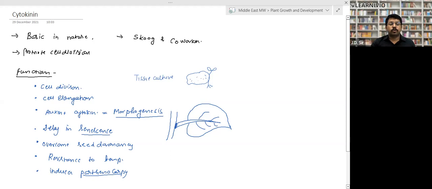What happens during tissue culture? We take a tissue from any plant, and what do we do after that in the lab? We start putting in some hormones, and the cells start dividing by mitosis. After some time, a mass of undifferentiated cells forms. That mass is called callus. That undifferentiated mass is called callus.